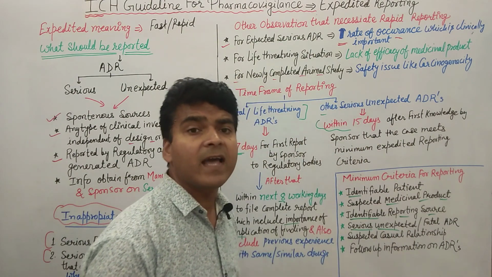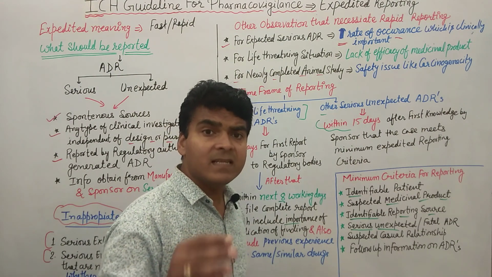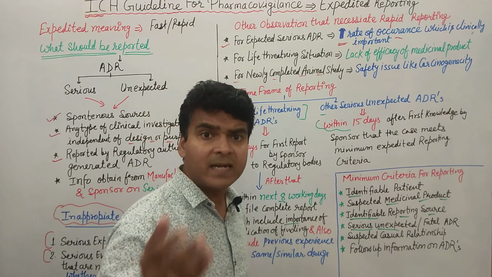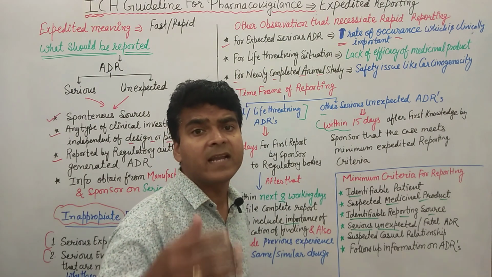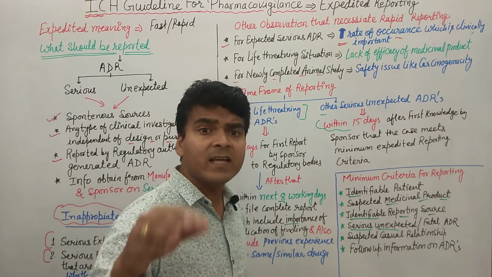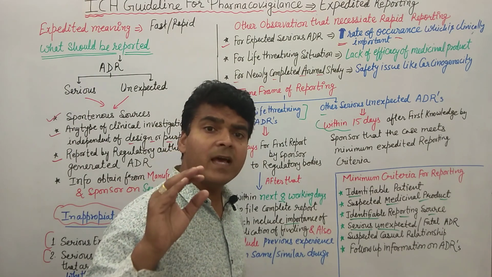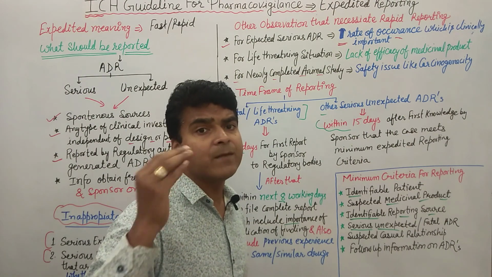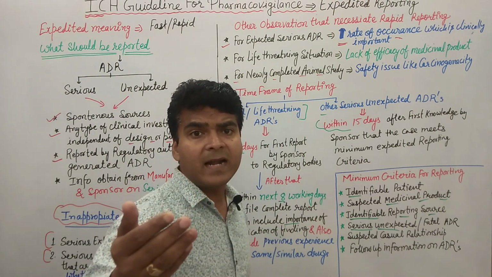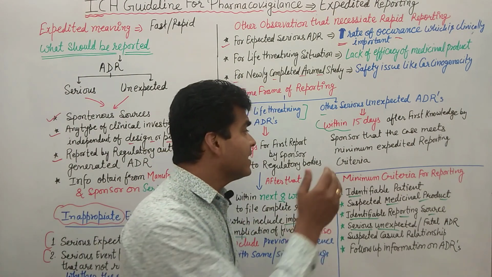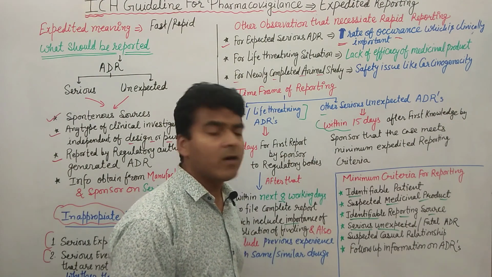We have to identify whether the adverse event is serious, whether it is unexpected, or whether it is a fatal or life-threatening ADR. After identifying the ADR, we are able to identify that it meets the expedited reporting criteria, and we have to include this in the minimum reporting criteria for reporting.